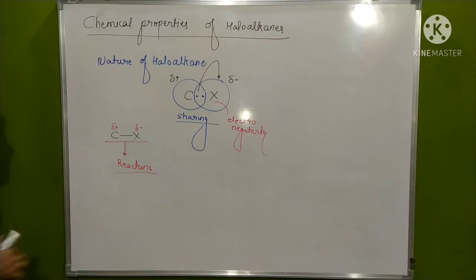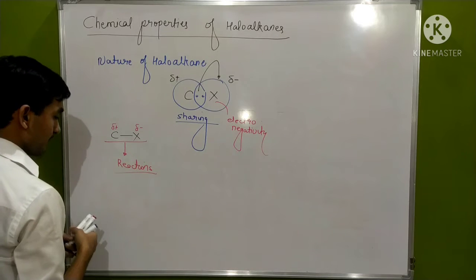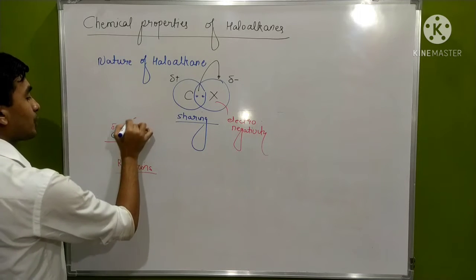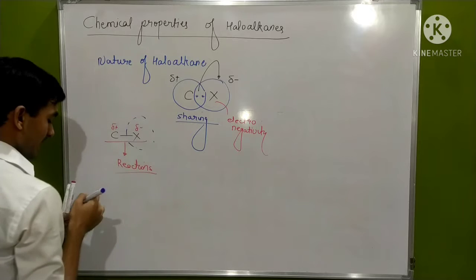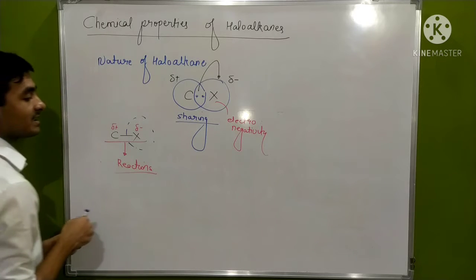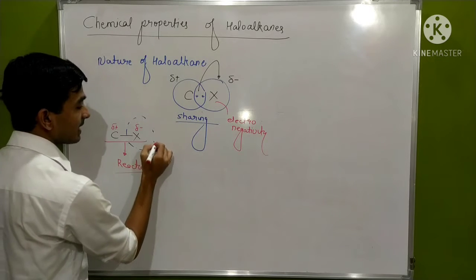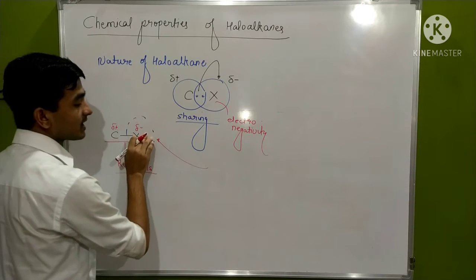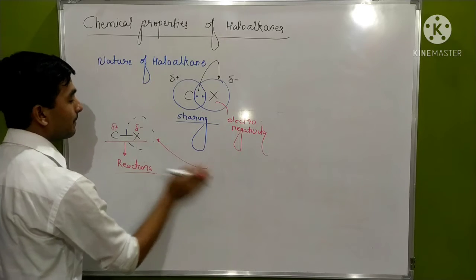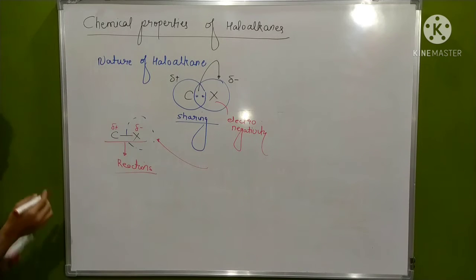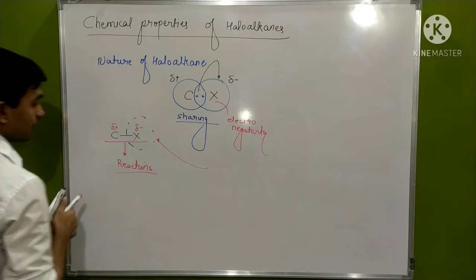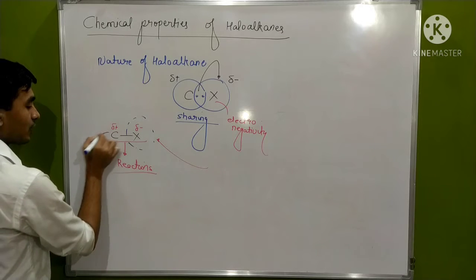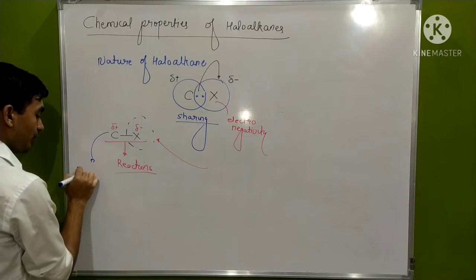And we generally say that halogen atoms are capable of removal due to their electronegativity. Any atom that is capable of donating electrons to this halogen atom will try to move toward that compound, leaving the carbon alone. That's why the reactions that haloalkanes undergo are generally nucleophilic reactions.